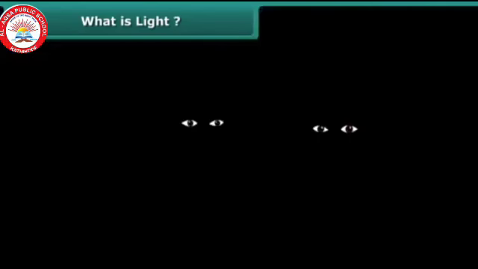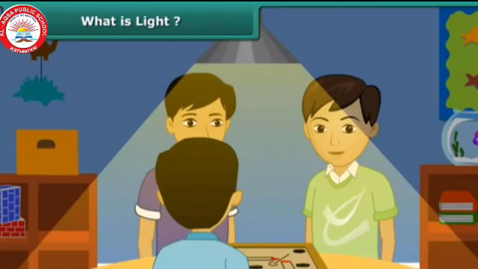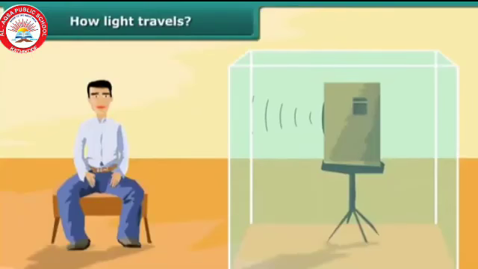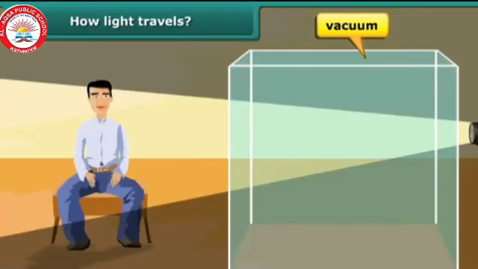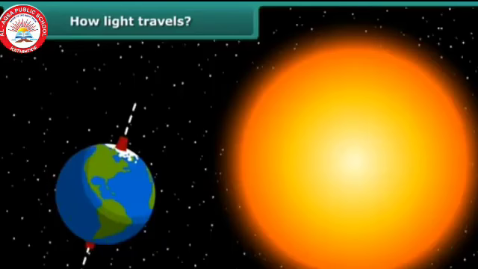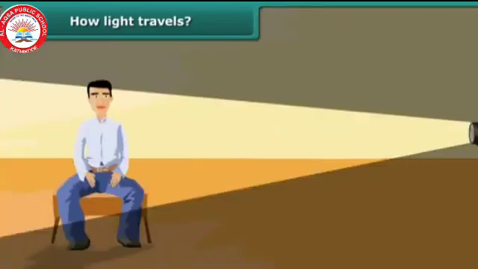We know that in darkness we can't see the objects, because for proper vision we need light, and as we know, light is a source of energy and a form of energy. We know that sound can't travel through a vacuum, but light can travel through a vacuum. That's why we can get the light from the sun.